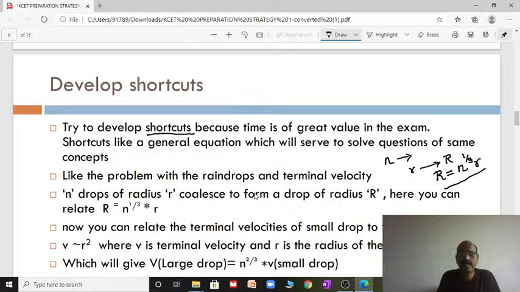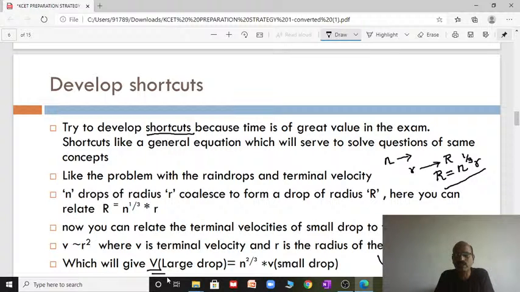Now you can relate the terminal velocity of a small drop to a bigger drop. Understand? You can directly use the formula: the velocity of the bigger drop equals N power 2 by 3 into the velocity of the smaller drop.